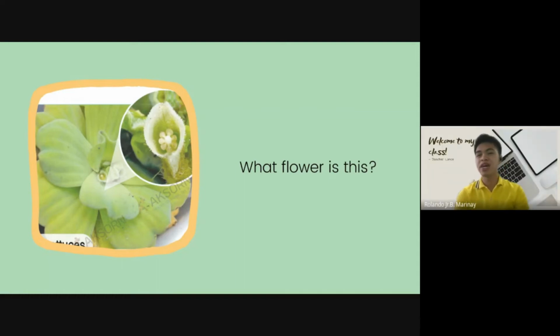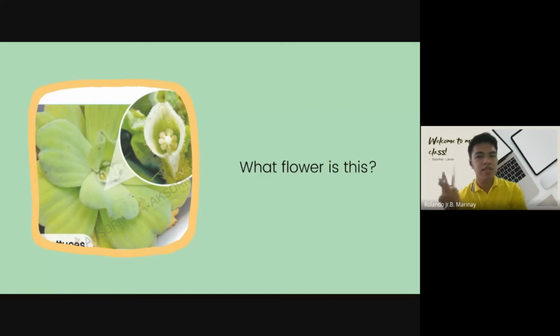The things that we are talking about right now will be part of the exam. So if you are confused with some parts, you can tell it to teacher, so the teacher Lance could clarify them for you. This is a water lettuce. Remember, it has a very small flower. There are only 3 flowers in this part: we have the sunflower, the rose, and the water lettuce.